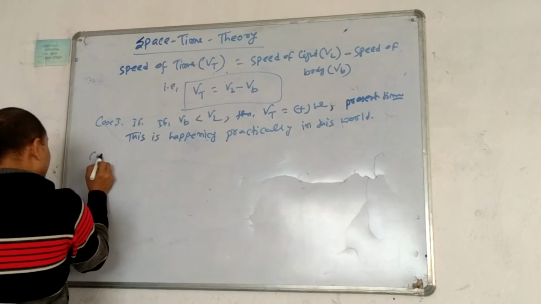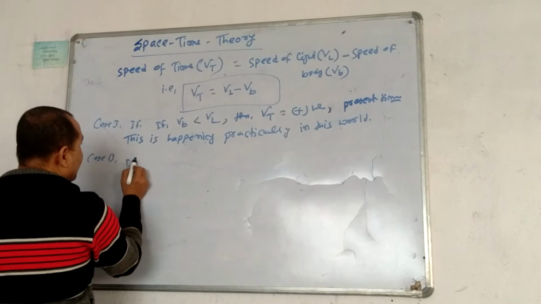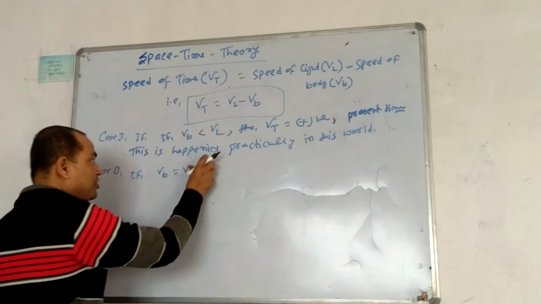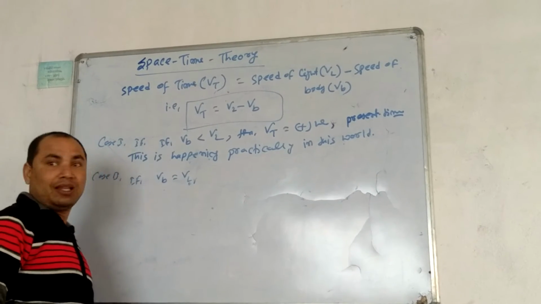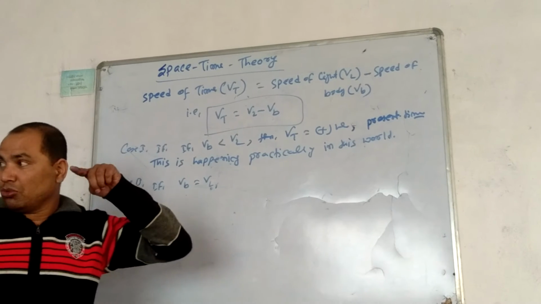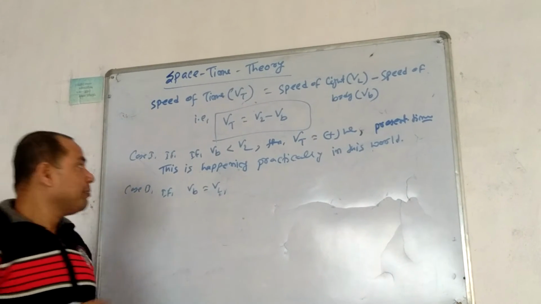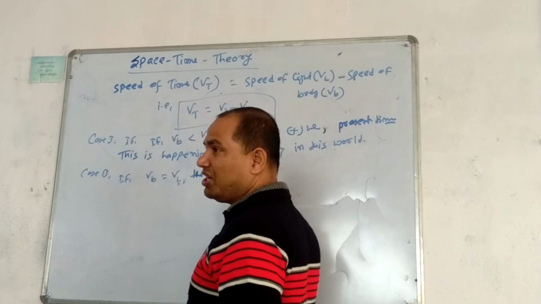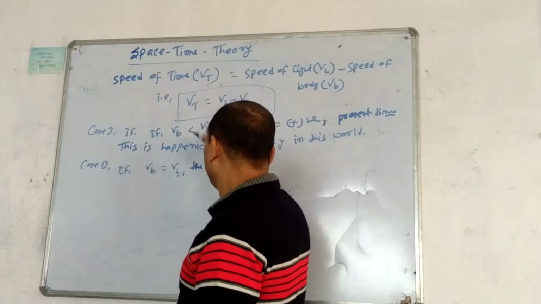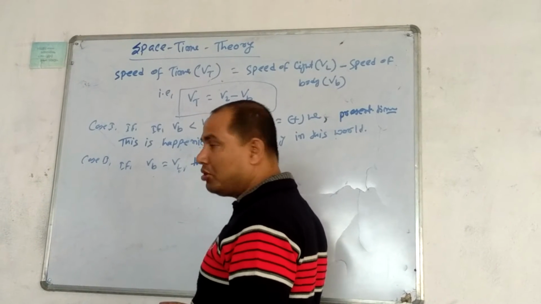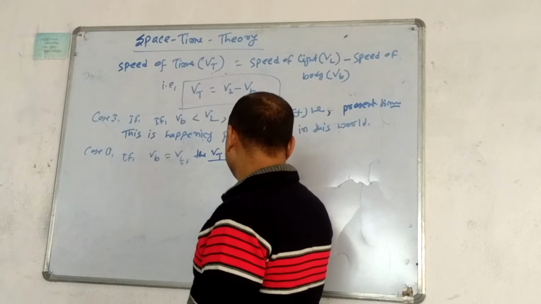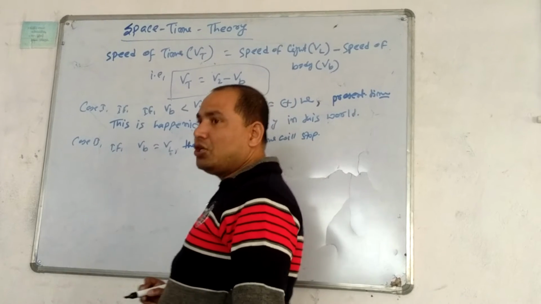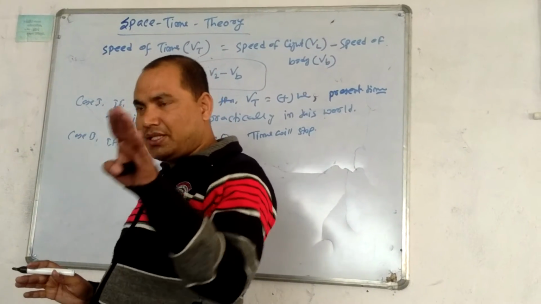But imagine case 2, the second case, that the speed of the body reaches the speed of light. If any body starts to move with 3 lakh kilometer per second, then what will be the speed of time? Both will be equal, so the speed of time will be 0. It means that time will stop. Time will stop means there will be no present, no past, no future. The same state will remain.